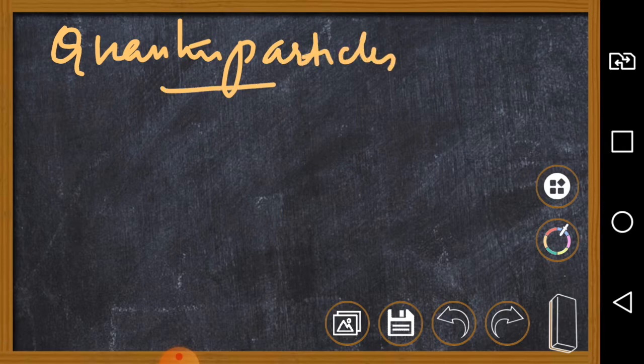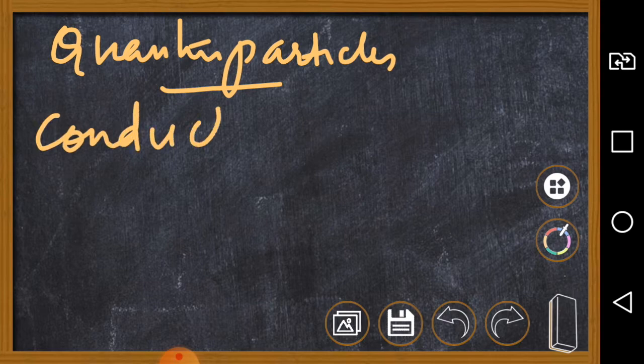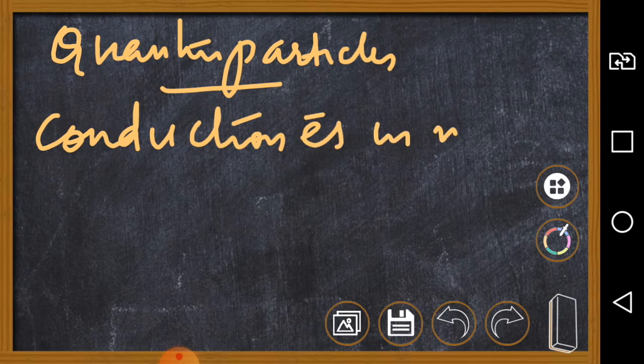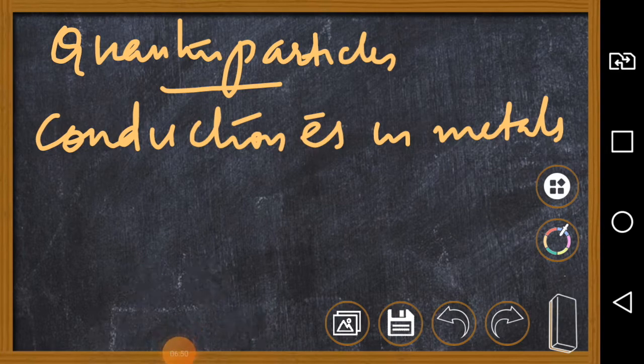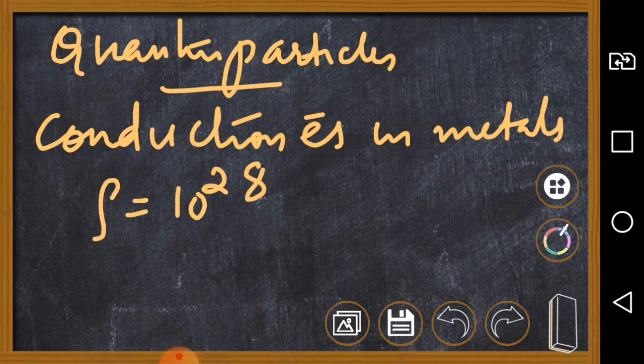Then consider quantum particles. Example: conduction electrons in metals. These are quantum particles, and the density of conduction electrons is 10^28 per meter cube.